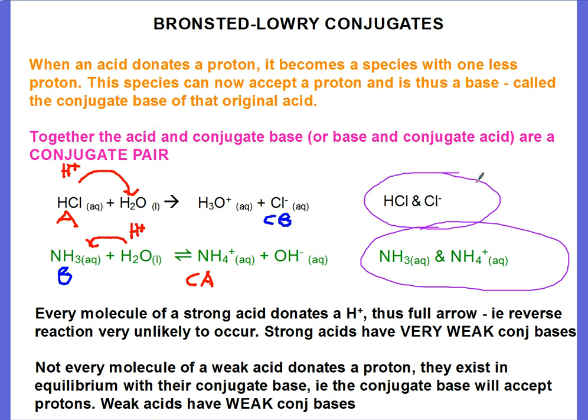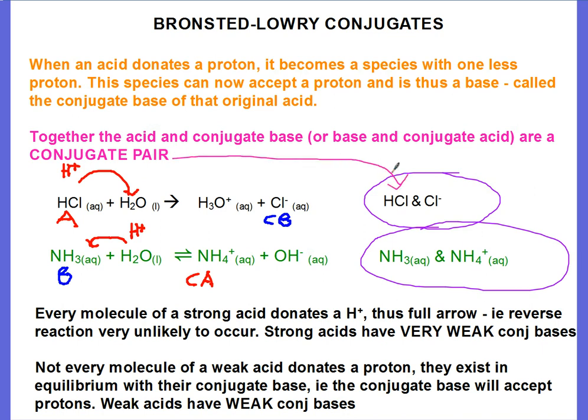Now, to illustrate that, let's look at the example of hydrochloric acid. Hydrochloric acid, we know, being an acid, donates protons. There it is, donating a proton to water. That water becomes the hydronium ion, and the hydrochloric acid becomes the chloride ion. This chloride ion is what the HCl has become once it's donated a proton. So we call the HCl the acid, and the chloride ion is the conjugate base. And together, the hydrochloric acid and the chloride ion are called a conjugate pair.